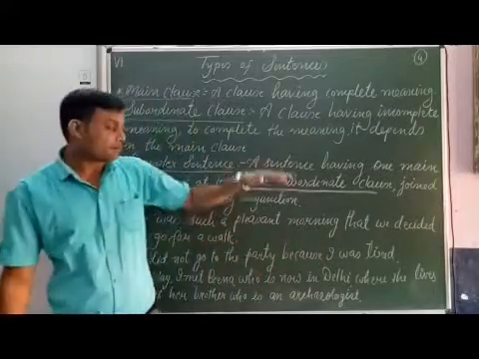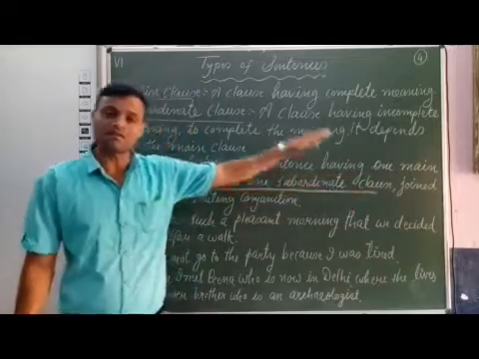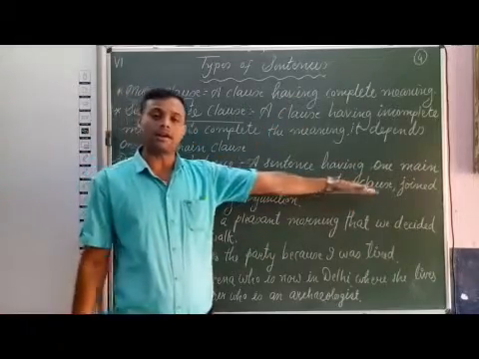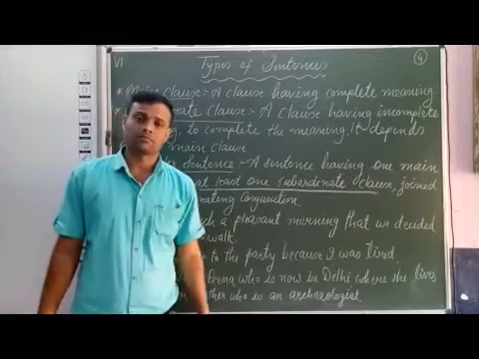So I repeat here, complex sentence: a sentence having one main clause and at least one subordinate clause joined with subordinating conjunction.